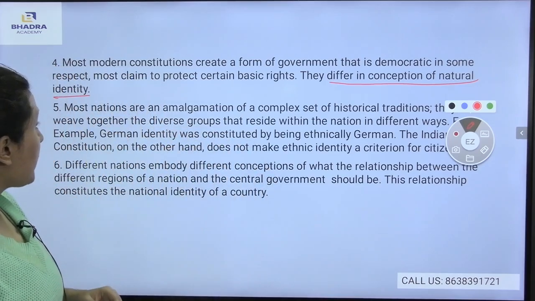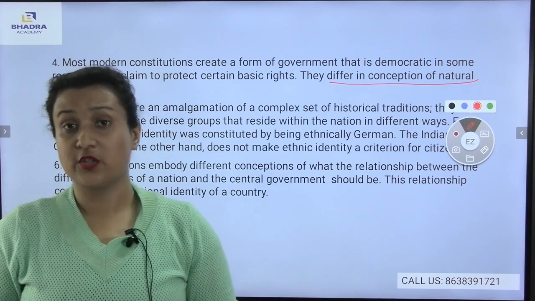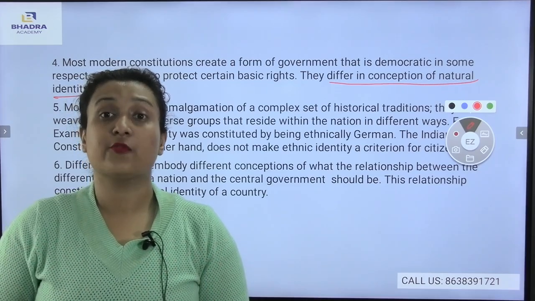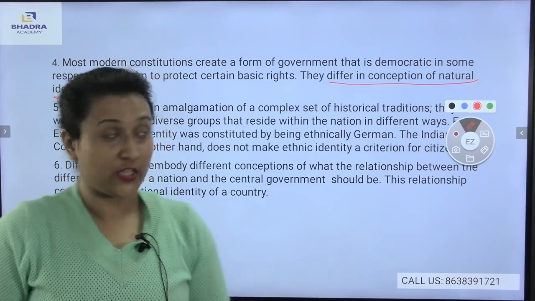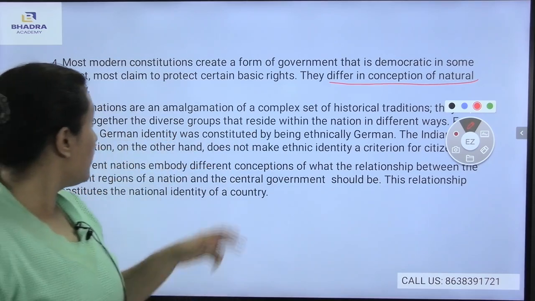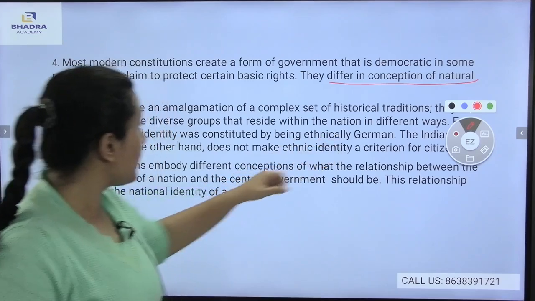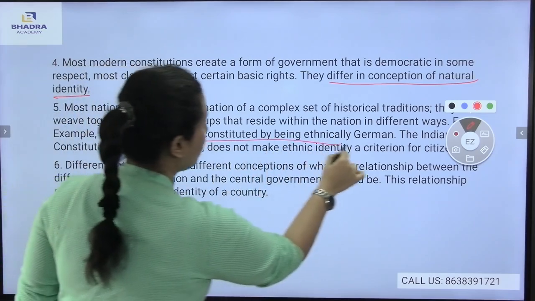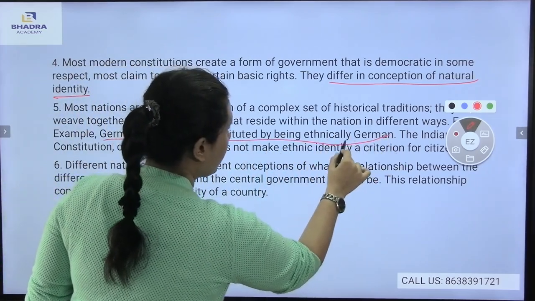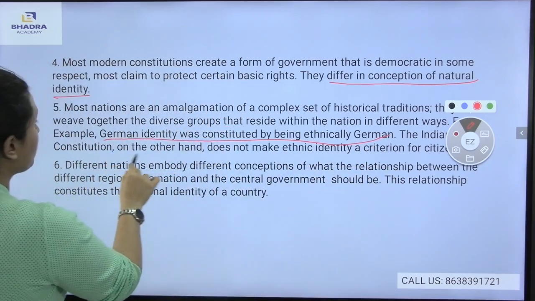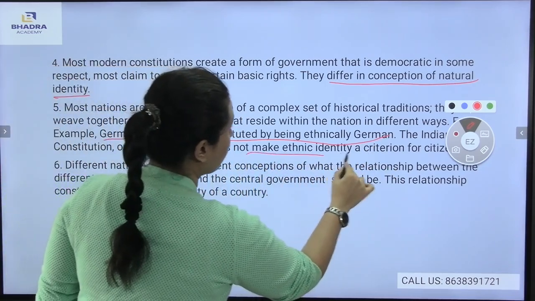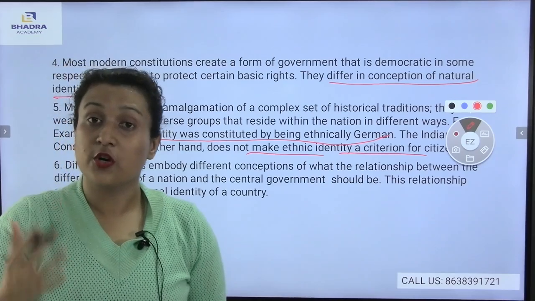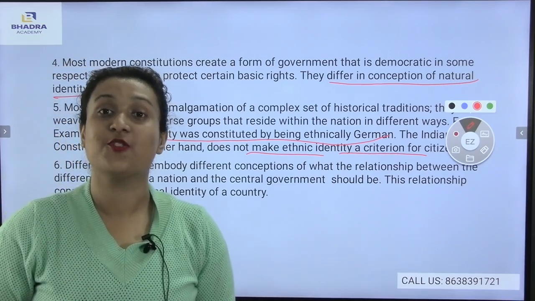Here, most nations are an amalgamation of a complex set of historical traditions. Yes, there are other countries which are complex just because they have complex historical traditions. So as a result, they weave together the diverse groups that reside within the nation in different ways. For example, German identity was constituted by being ethnically German. The Indian constitution, on the other hand, does not make ethnic identity a criterion for citizenship. Now, the German constitution is entirely made by the German identity.